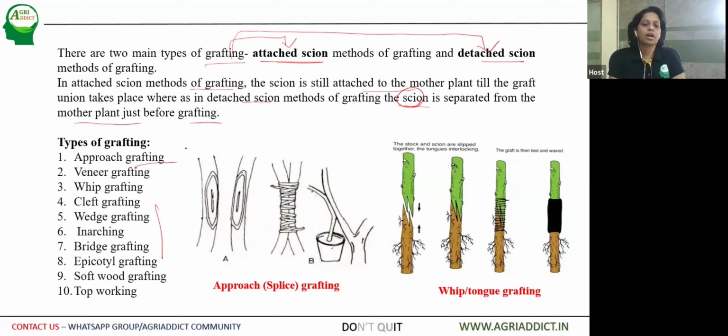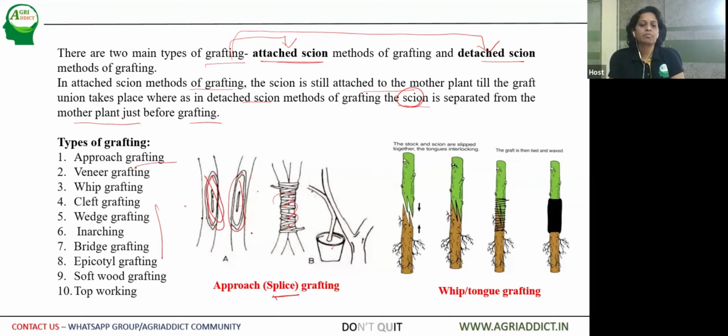But in case of approach grafting, here you can see two different plants. This is an example of splice approach grafting. The stems of each plant are cut down to a slice so that the cambial tissue is exposed, and then upon bringing them together, we can tie them with a rope, and then we can achieve the union.